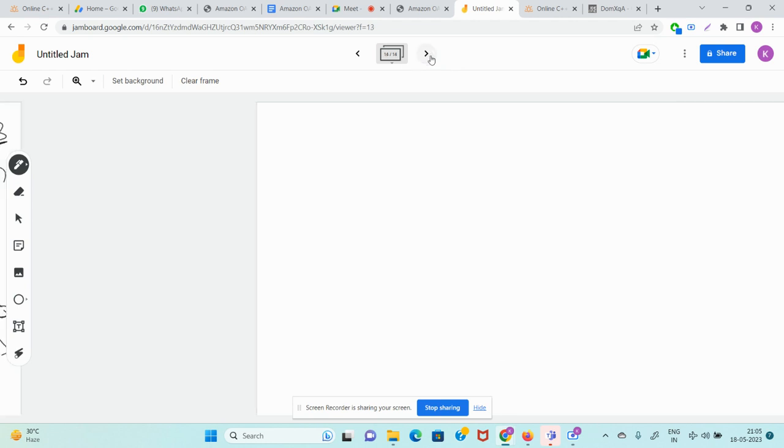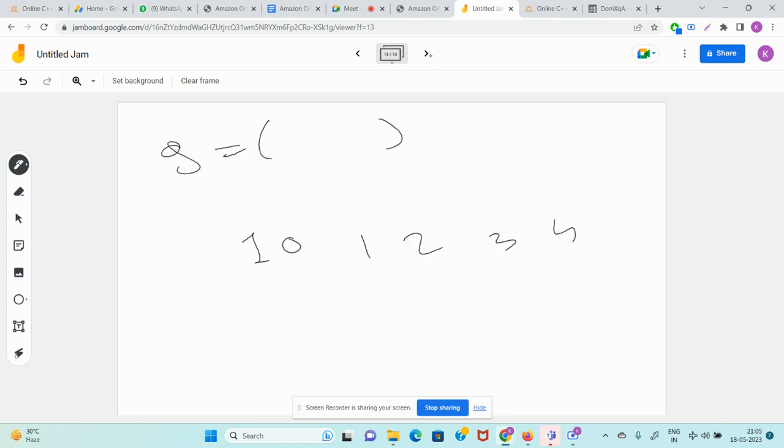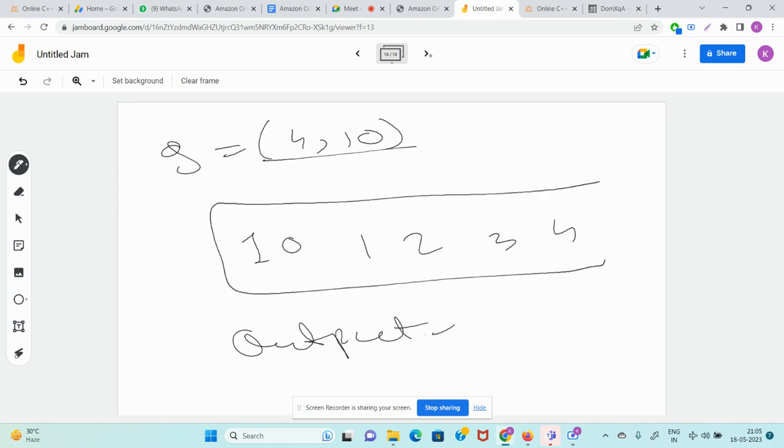If our array looks like 10 1 2 3 4 and Q looks like this, guys, what is the output for this? Can anyone tell me? Q is like this. This is the pair 4 comma 10 and we have to find how many times 4 comma 10 is coming. What will be the output?